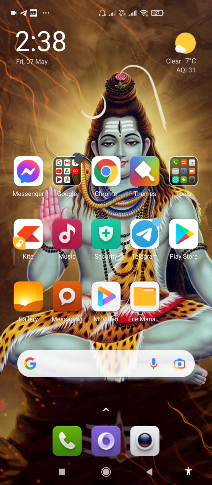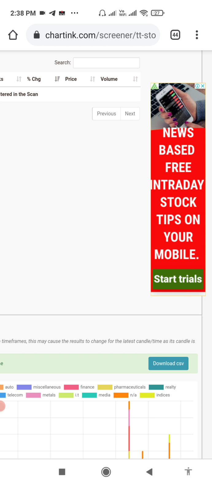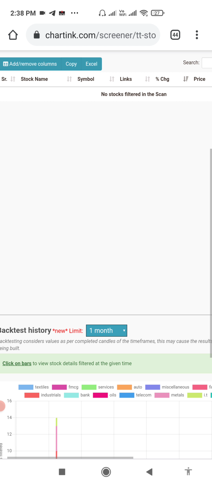It's a 1 hour scanner, so it is an intraday scanner. It's a bullish scanner. So I will show you the results. I will show you the last 1 month results. So this is the scanner.